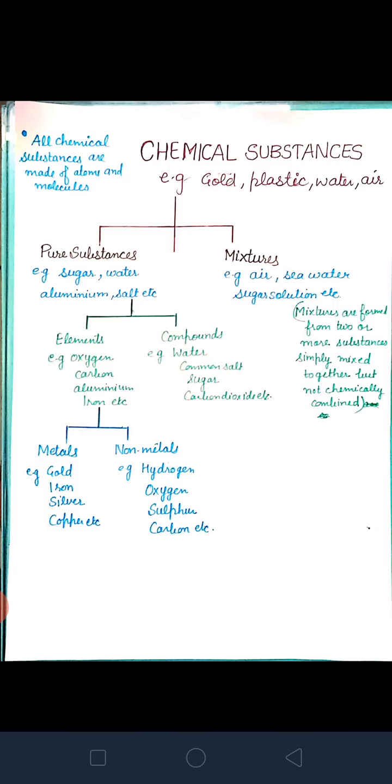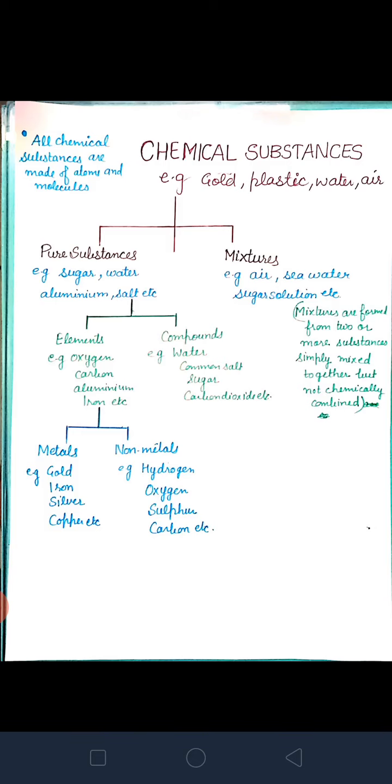Now, this matter is made up of very small particles. If you have chalk, break this chalk, and go on breaking the pieces. Ultimately, you will get very small particles, which are not even visible to naked eyes. We can't see them. These very small particles, beta, are called atoms.